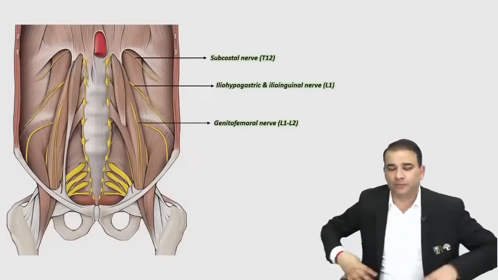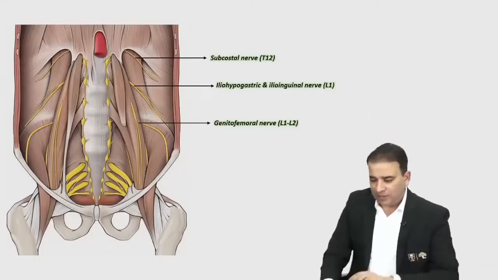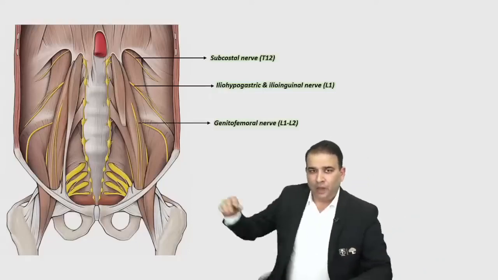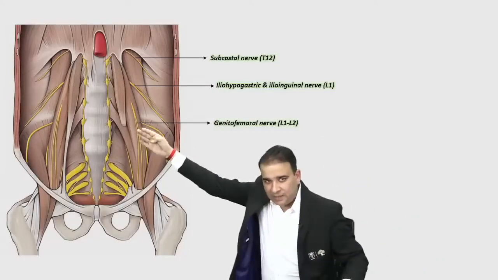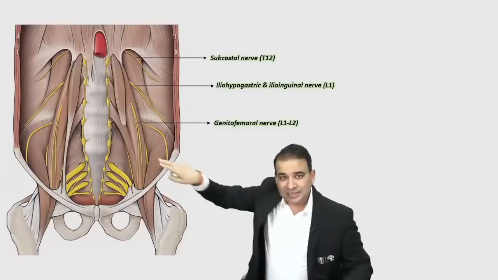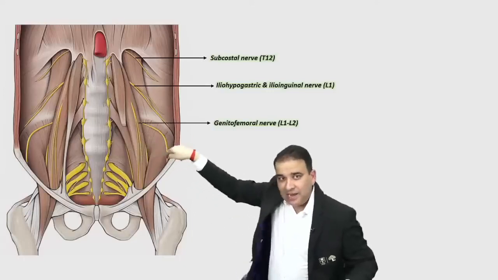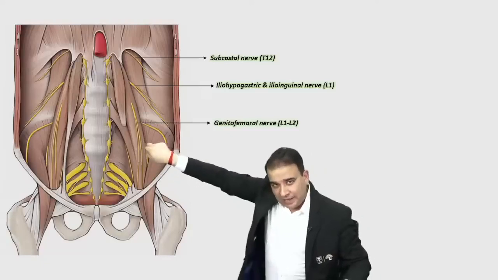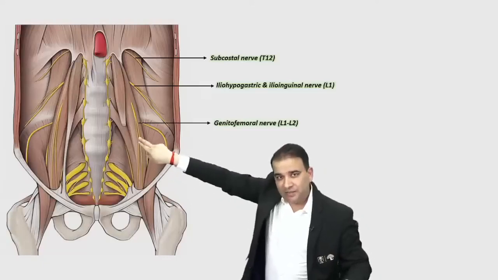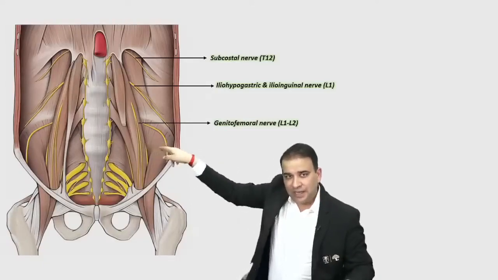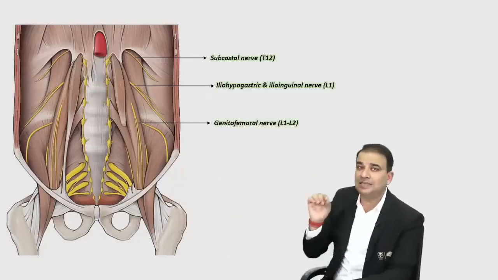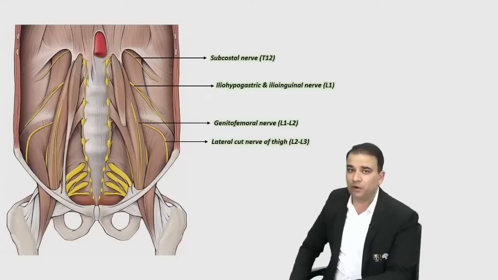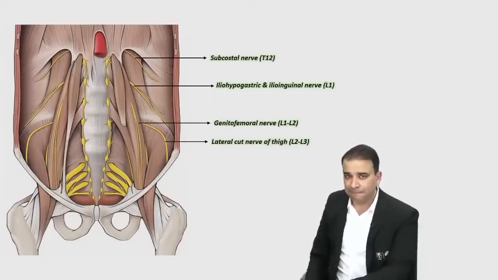That's the genitofemoral nerve. Then look at the nerve, guys, which is coming out lateral. Again, it is emerging from behind the psoas major muscle. But the important thing is it is winding inside the iliac fossa. It is running within the iliac fossa inside the iliacus muscle, and then it will be crossing the inguinal ligament, sometimes piercing the inguinal ligament also. That is the lateral cutaneous nerve of thigh.